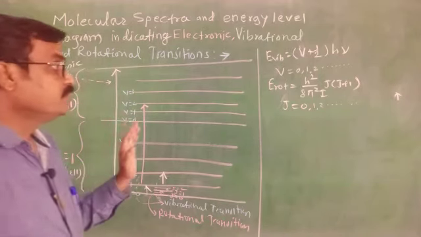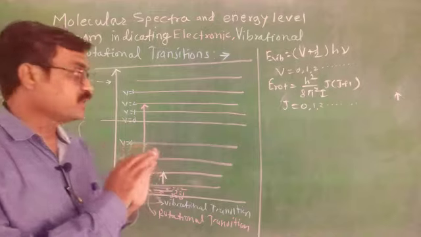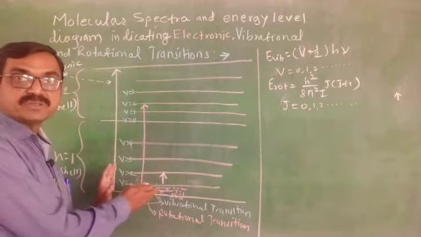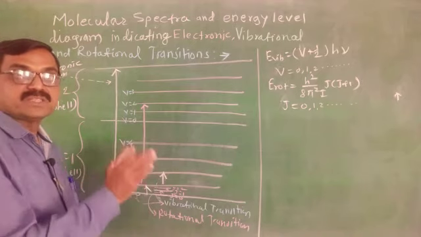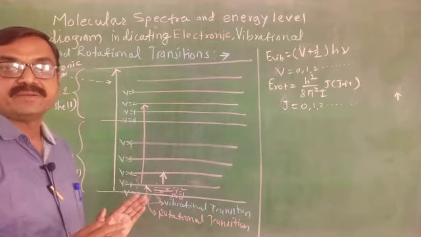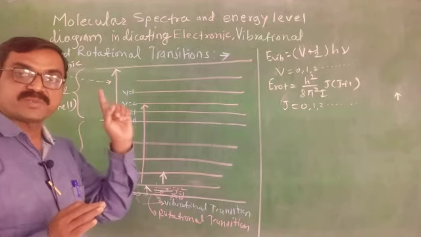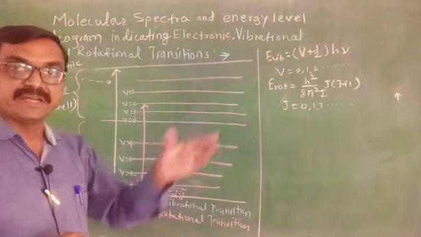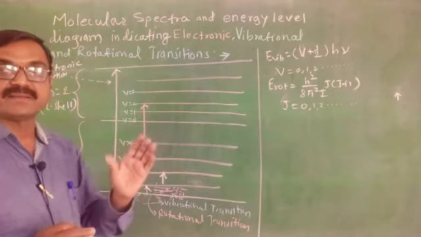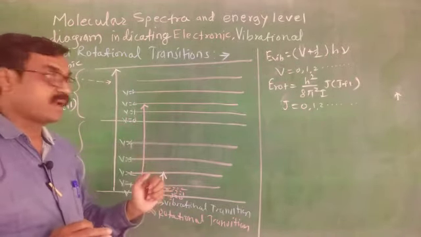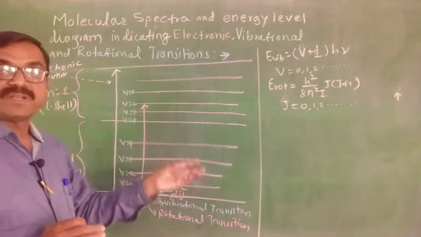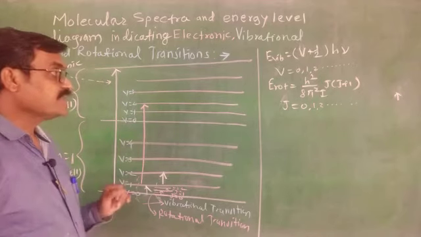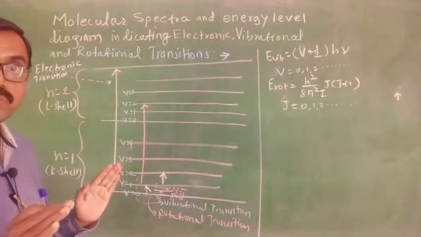Okay. Now here in molecular spectra, due to the various types of transitions, electronic, vibrational and rotational, band spectra is obtained. In atomic spectra, there is only electronic transition, that's why lines are there, but in molecular spectra there are bands due to electronic, vibrational and rotational transitions. Now here there is a selection rule.